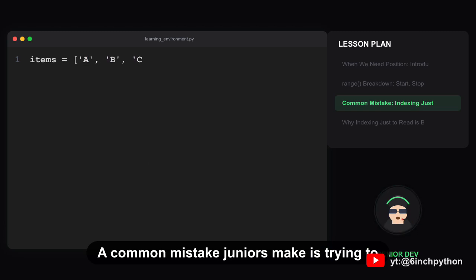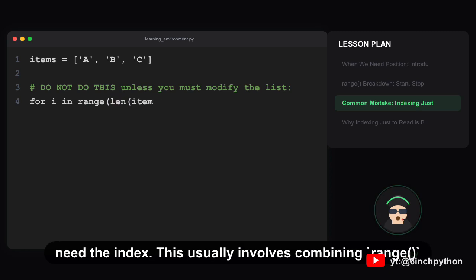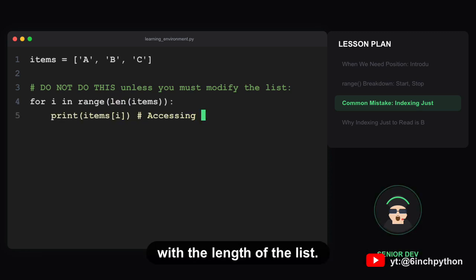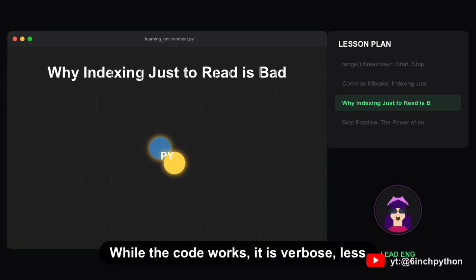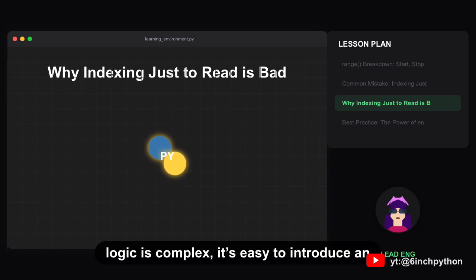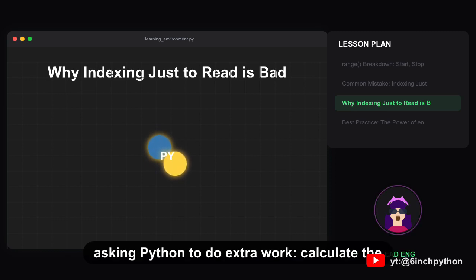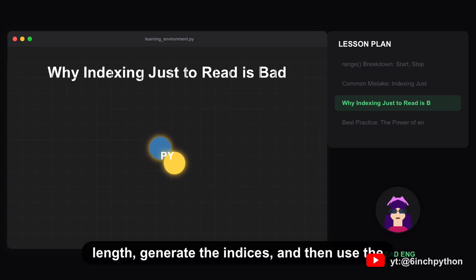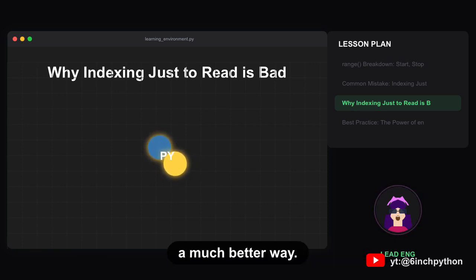A common mistake juniors make is trying to force the index-based approach, even when they don't need the index. This usually involves combining range with the length of the list. While the code works, it is verbose, less readable, and fundamentally less safe. If your loop logic is complex, it's easy to introduce an off-by-one error and cause an index error. We are asking Python to do extra work, calculate the length, generate the indices, and then use the indices to look up the value. There is a much better way.